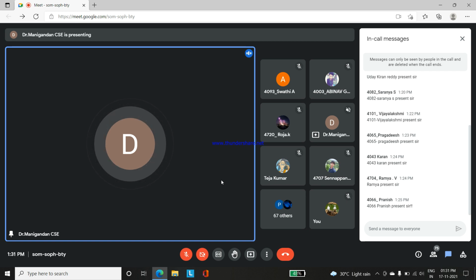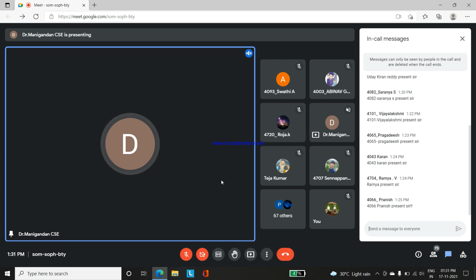Based upon the request, the acknowledgement for the connection is sent from the server side to the client side. Based upon that acknowledgement, the client will send an acknowledgement to the server. Based upon that, the connection is established between the client and server. This is the three-way handshake.